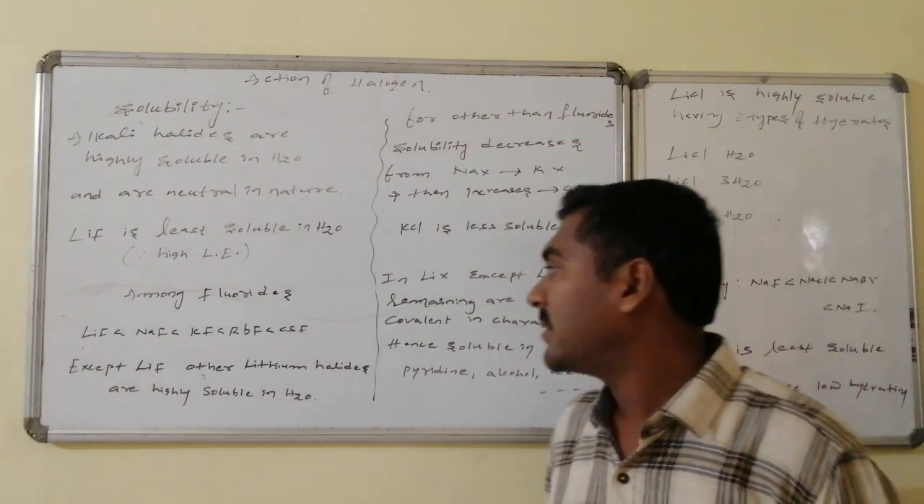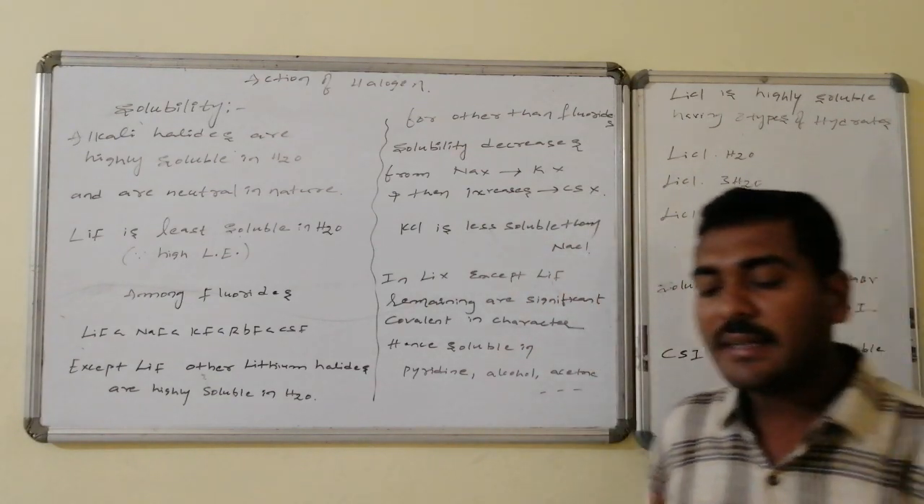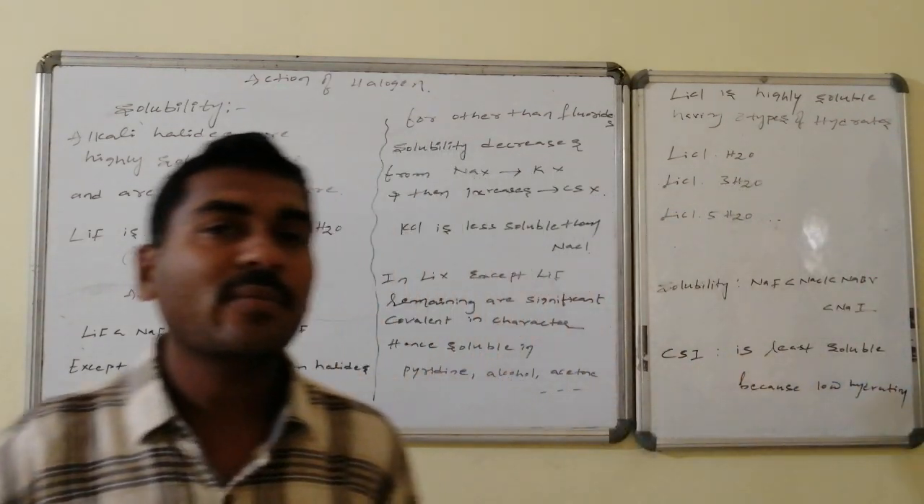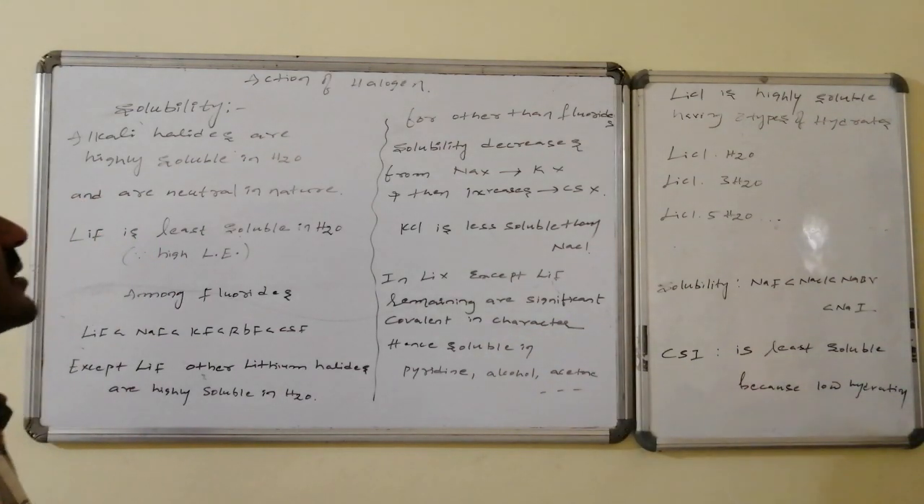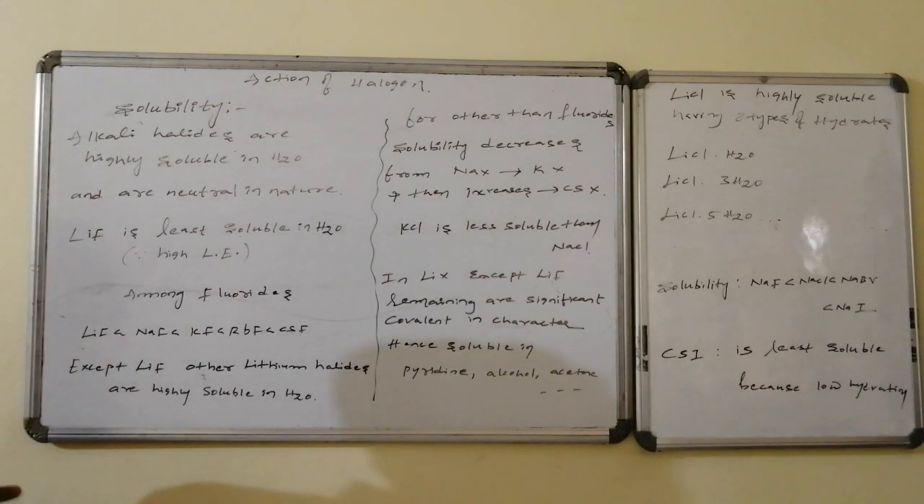Except lithium fluoride, the other lithium halides are highly soluble in water. Only lithium fluoride has the least solubility. For the cases other than fluorides, in general, solubility decreases from lithium halides to sodium halides to potassium halides. Then it increases to the cesium halides. Potassium chloride is less soluble compared to sodium chloride.